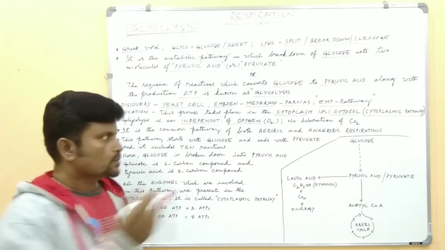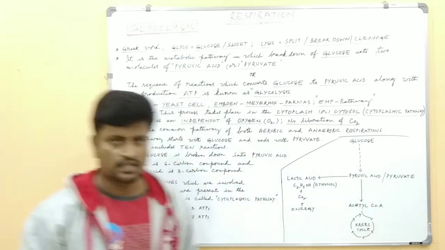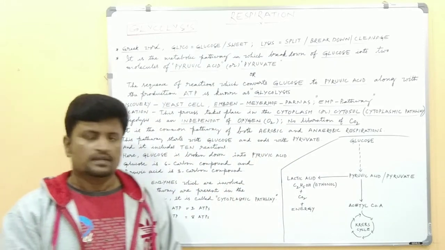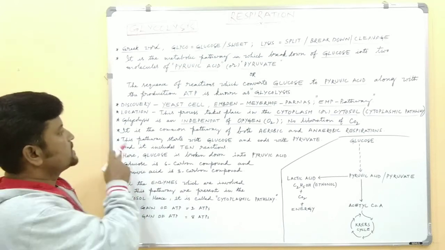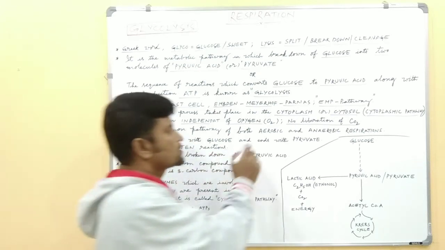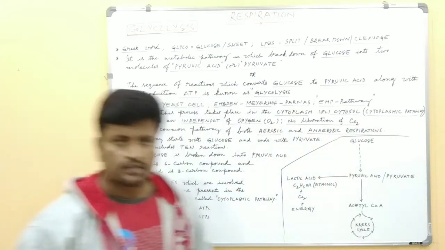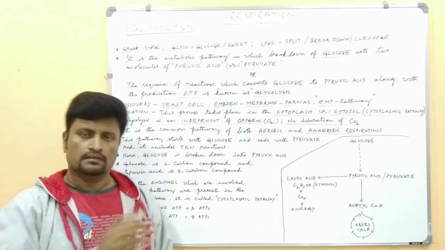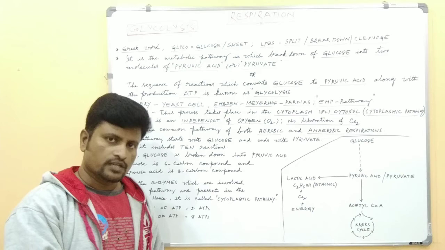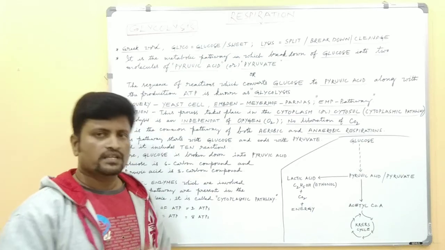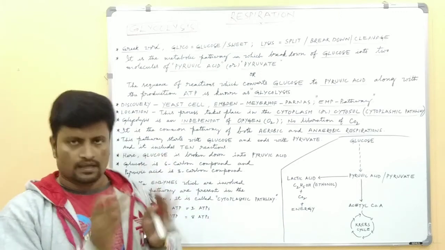That's why there is no release or liberation of carbon dioxide. Next, it is the common pathway of both aerobic and anaerobic respirations. The glycolysis pathway occurs commonly in both aerobic and anaerobic respiration. Whether it is aerobic respiration or anaerobic respiration, the glycolysis process commonly occurs.